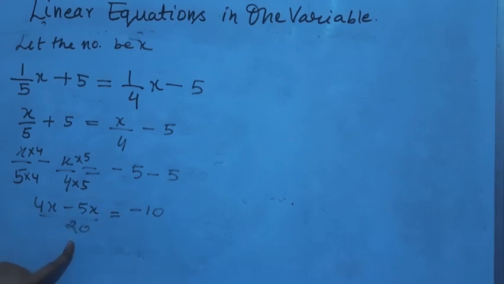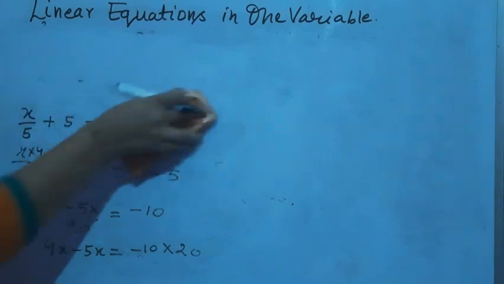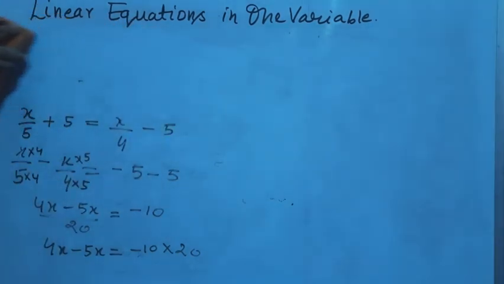Now this 20 is in division. Once it goes to the right hand side, it will be in multiplication, right? So 4x minus 5x is equal to minus 10 multiplied by 20. Now to write the next step, I am rubbing this first step. The only important thing in all these questions is to make a proper linear equation.